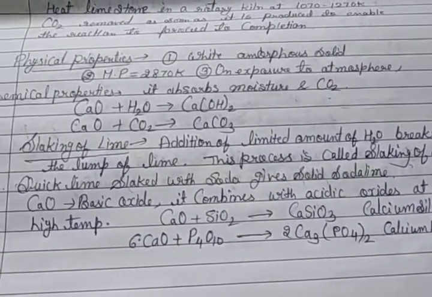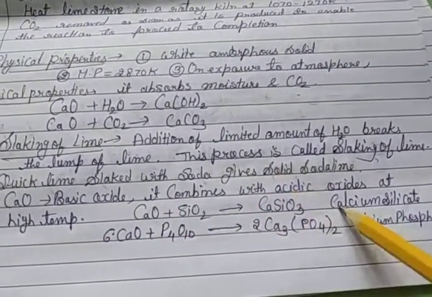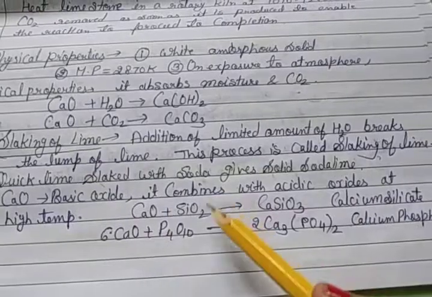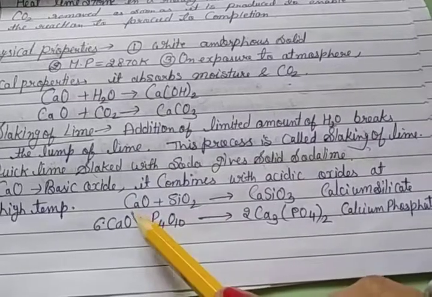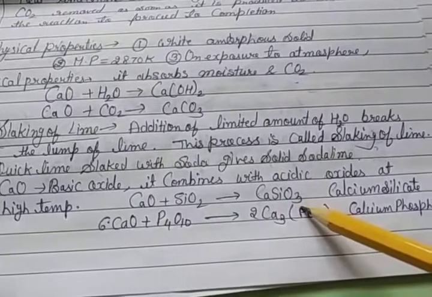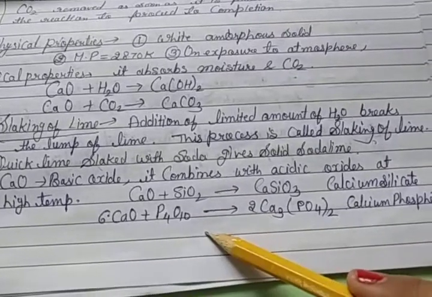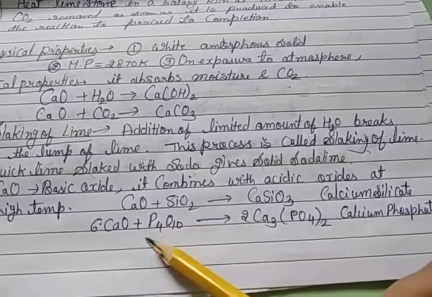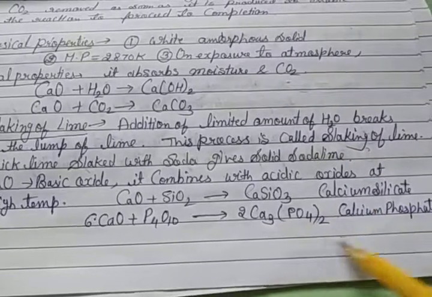CaO is a basic oxide, and it combines with acidic oxides at high temperature. See its equations: CaO reacts with SiO2, so CaSiO3, calcium silicate, is formed. Then 6CaO reacts with P4O10, so 2Ca3(PO4)2, calcium phosphate, is formed.